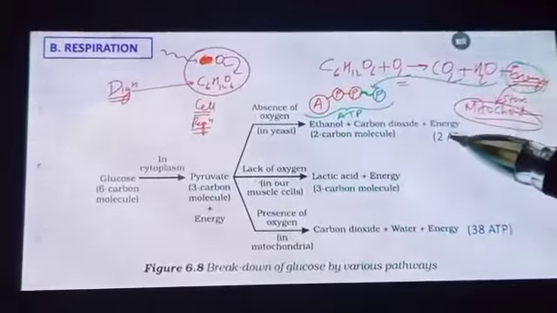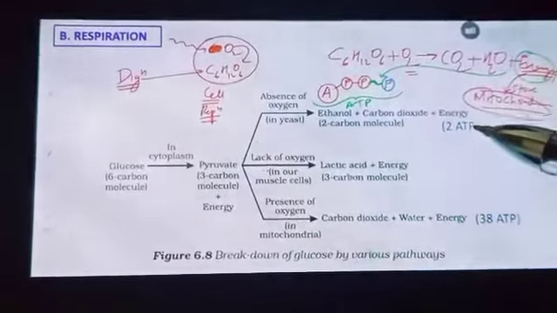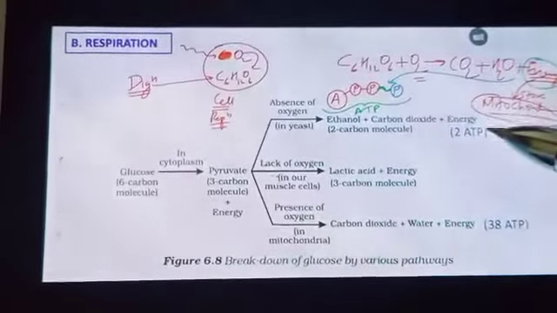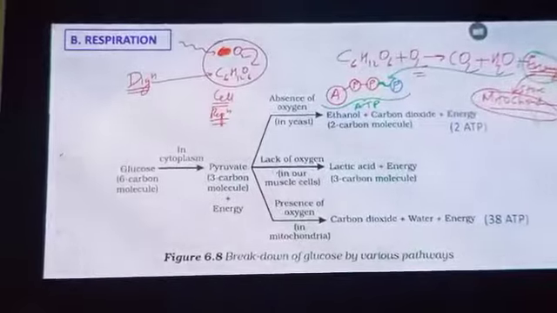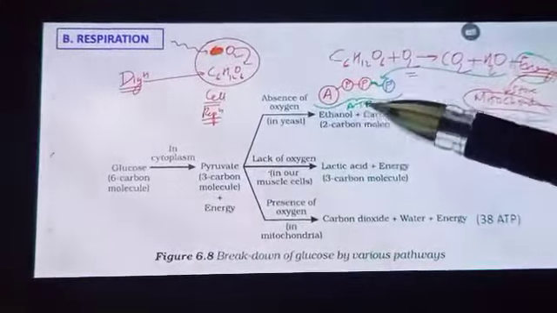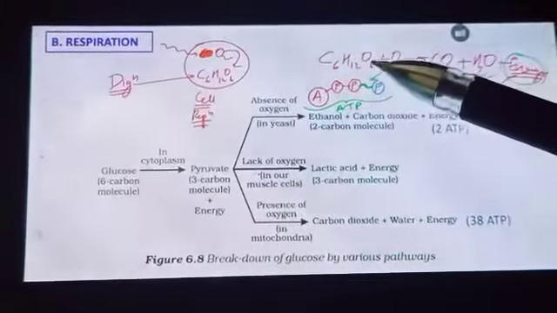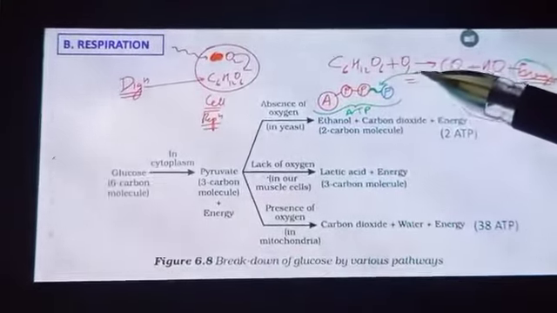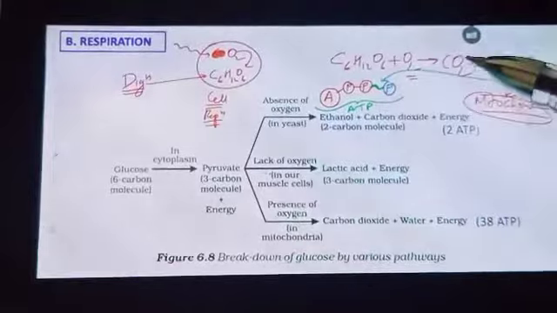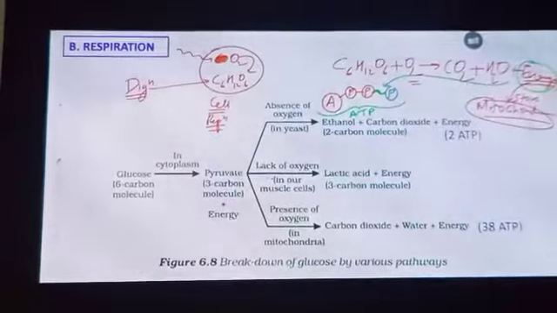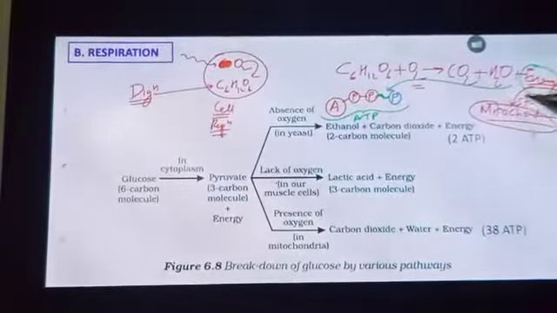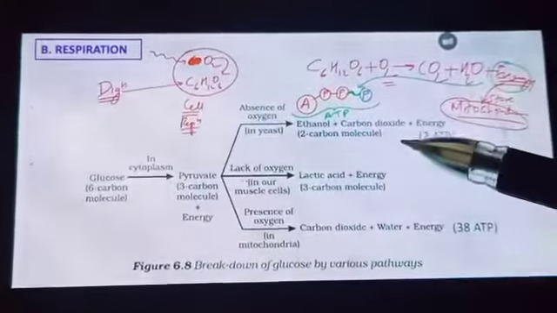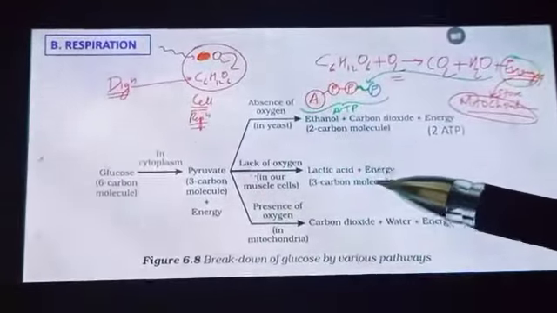And what kind of energy is released? That is in the form of ATP. What is the full form of ATP? Adenosine triphosphate. Okay, adenosine triphosphate. Now here you can see, glucose, that is C6H12O6 plus O2, mixes with oxygen, giving rise to carbon dioxide, water and energy. That is what is written here. Okay, so this is in human beings, this is in yeast, even this is in our muscles.